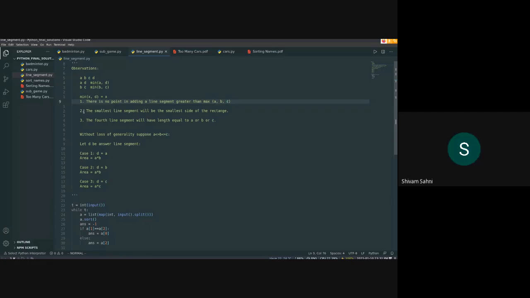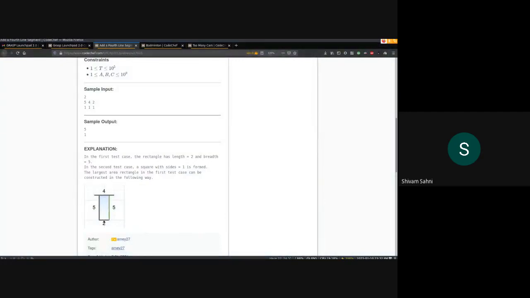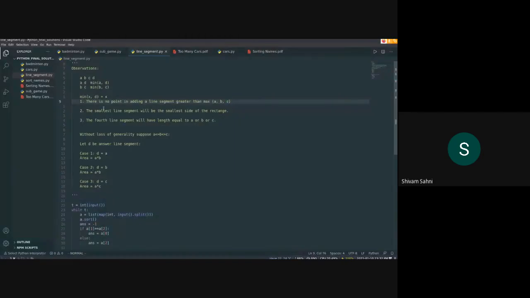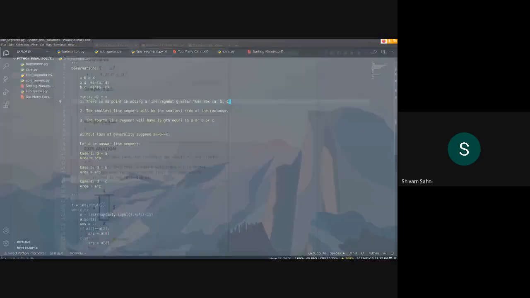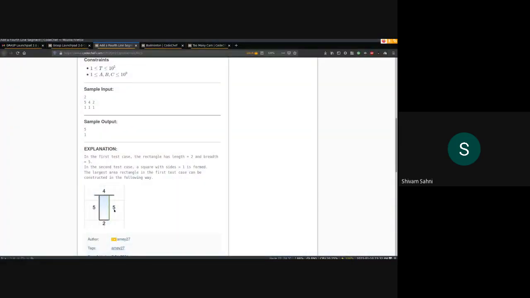Okay, let's move on to the second point then. The smallest line segment will be the smallest side of the rectangle. Again in this example, if we consider D, the answer line segment, to be lesser than the smallest line segment, for example in this test case, if I just chose 1 as the answer segment, then obviously the minimum side would be 1, but technically there's no point in having that as the answer, because that would just decrease the area.